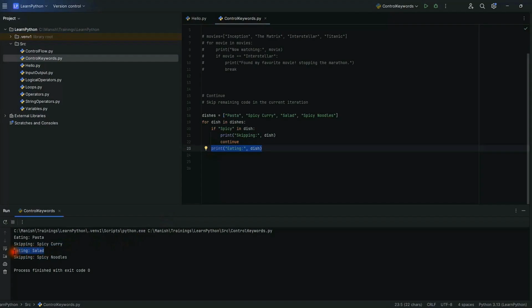Then the loop moves to the next item, spicy noodles. The substring spicy is present in spicy noodles, so we go inside the if condition and print skipping spicy noodles. The continue statement is executed and the last line is skipped again. Since there are no more elements in the list, the program stops.